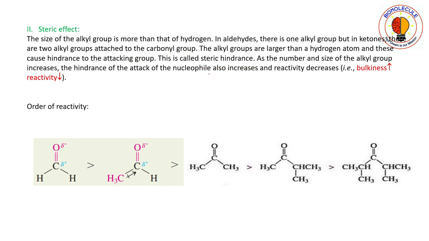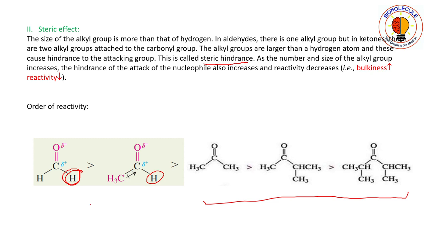Now you see that the alkyl groups are larger than a hydrogen atom. In an aldehyde, one hydrogen atom is always present. So the alkyl groups are larger than the hydrogen atom and this causes hindrance to the attacking group. This is called steric hindrance. If you compare aldehyde and ketone, here you can see that aldehyde contains one hydrogen atom, but in ketones the carbonyl group is always attached to two other alkyl substituents or aryl substituents.